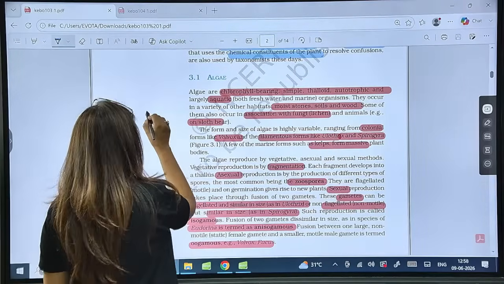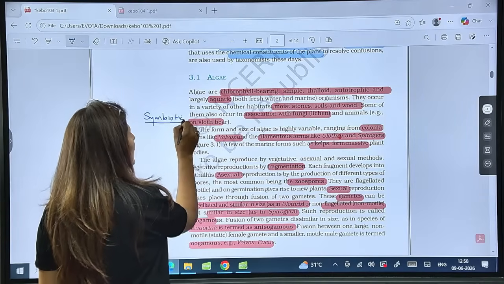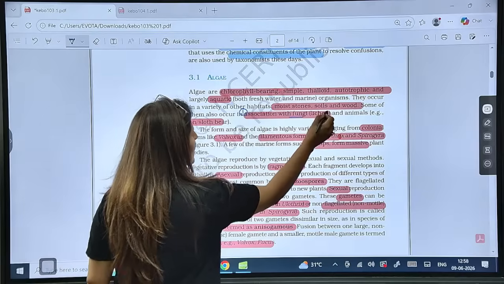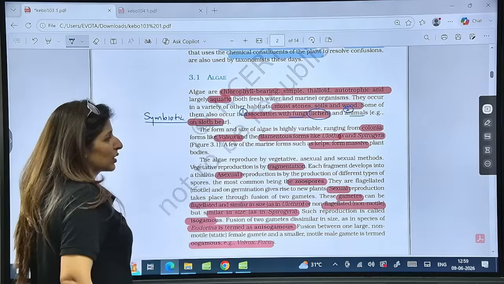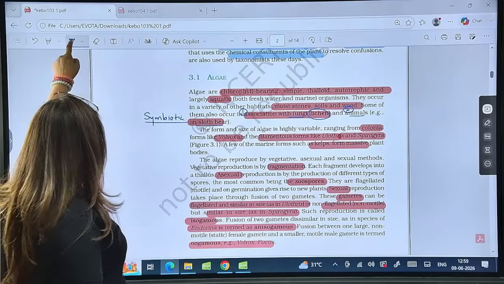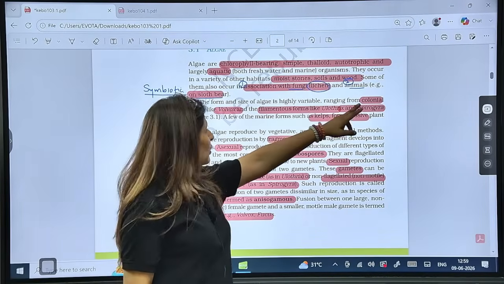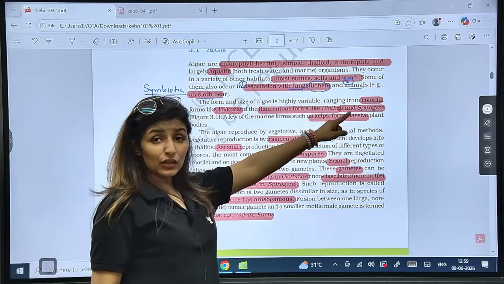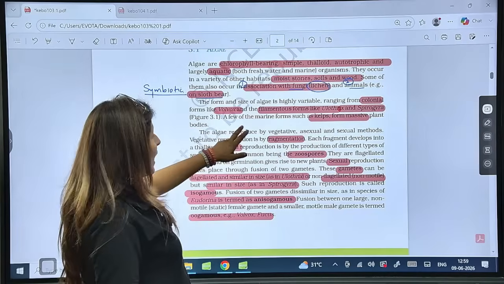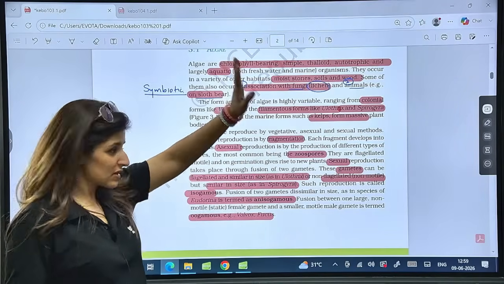So this is a symbiotic association given here. Two examples of algae, one in association with fungi forming lichen and second with animals, for example, sloth bear. Is that clear? Now, see the form. So, highly variable form can be colonial, for example, volvox, filamentous like Ulothrix and Spirogyra, and some are very massive, for example, kelps, hundreds of meters height.